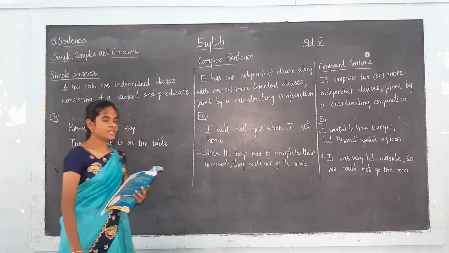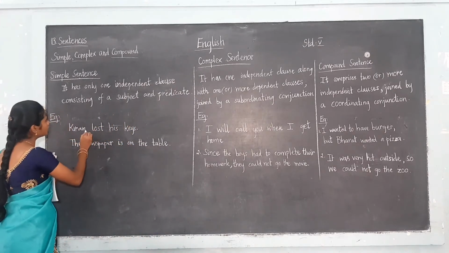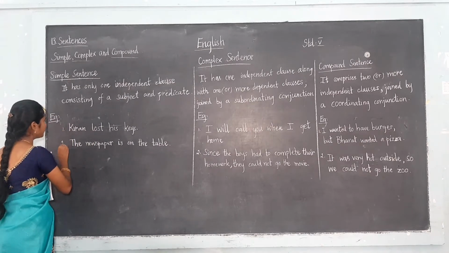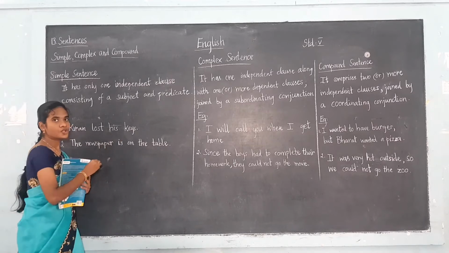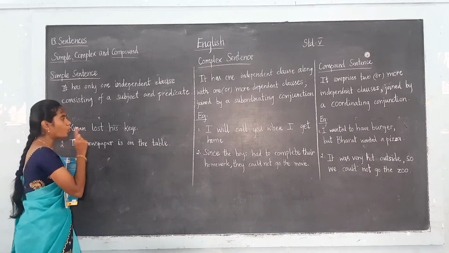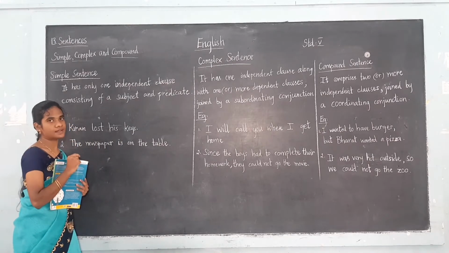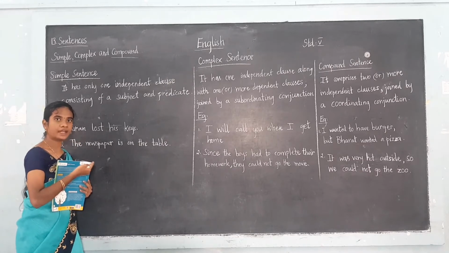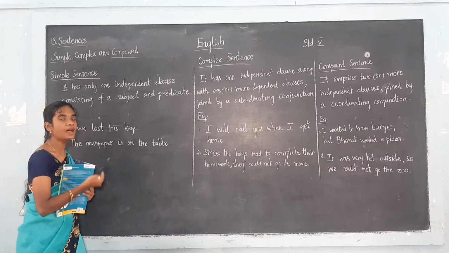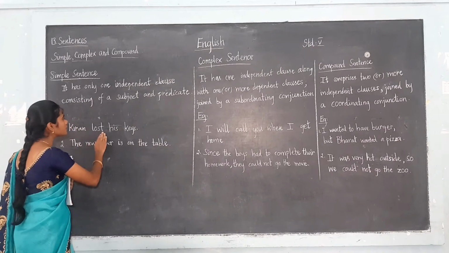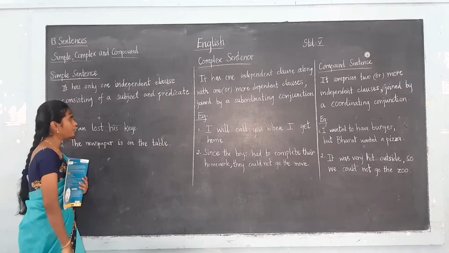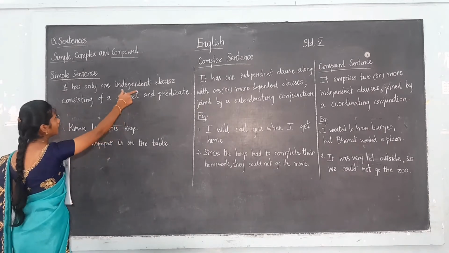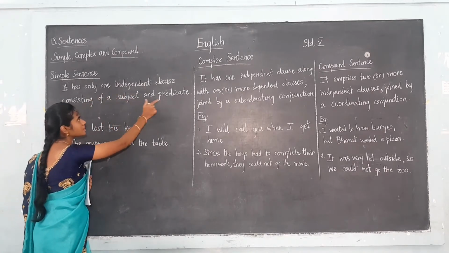See, for example, these two are examples of simple sentences. Now look at this example: Kiran lost his keys. Here there is only one independent clause. Independent clause means what? It can stand alone and expresses a complete thought. So Kiran lost his keys is an independent clause. Here only one independent clause is there. And I have told you the independent clause consists of a subject and a predicate.